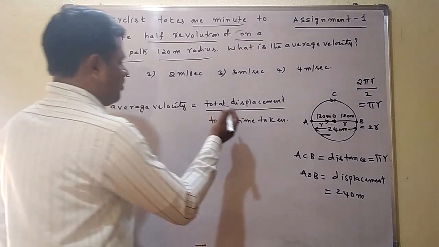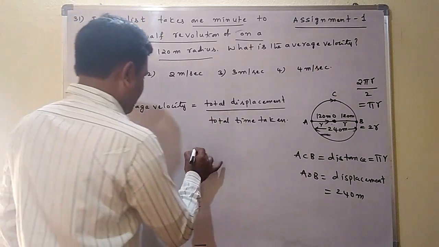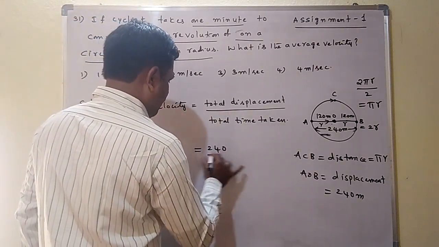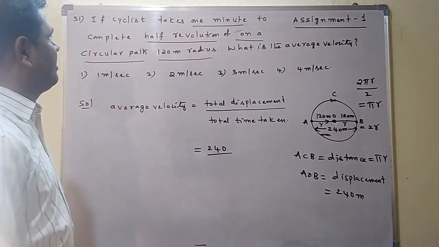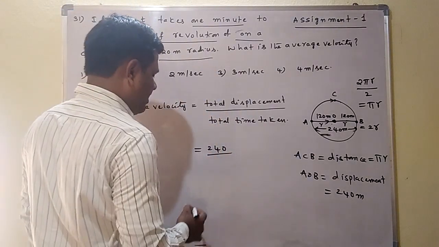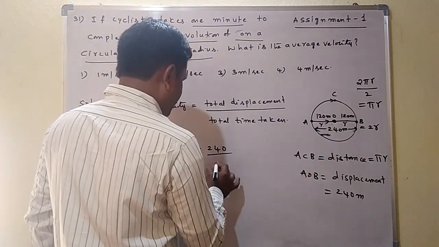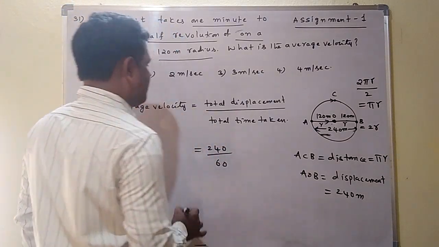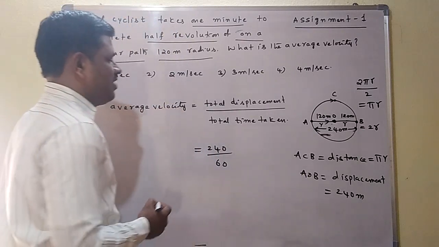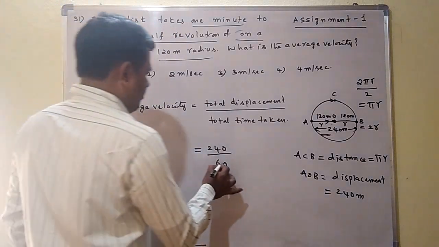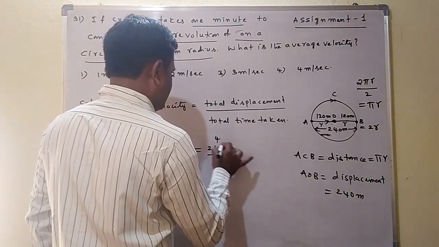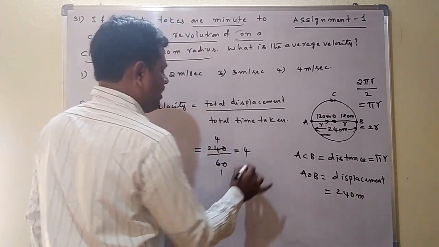Displacement is 240 meters. Total displacement by total time taken. Total displacement is 240 by total time taken. Time is given as 1 minute. 1 minute means how many seconds? 60 seconds, so I am converting into seconds. Total time is equal to 60. Now 240 by 60, 60 fours are 240. What are we getting here? 4 meter per second.